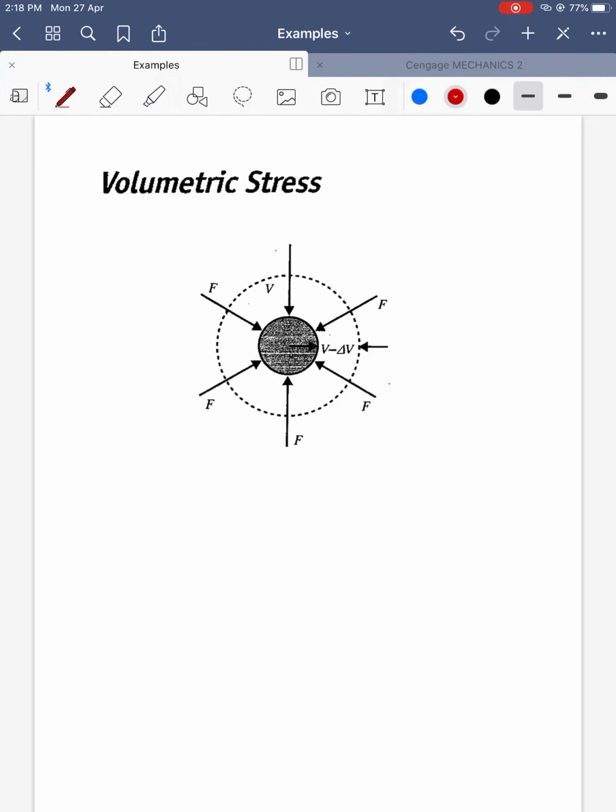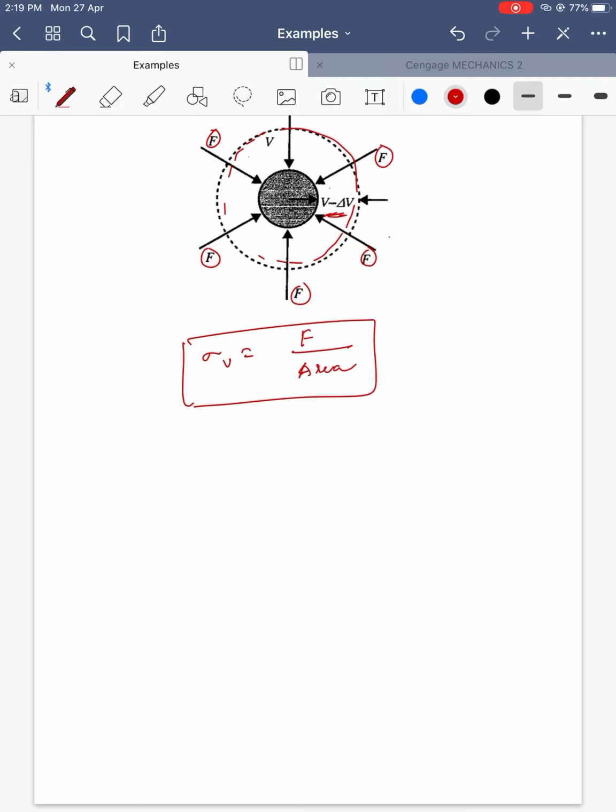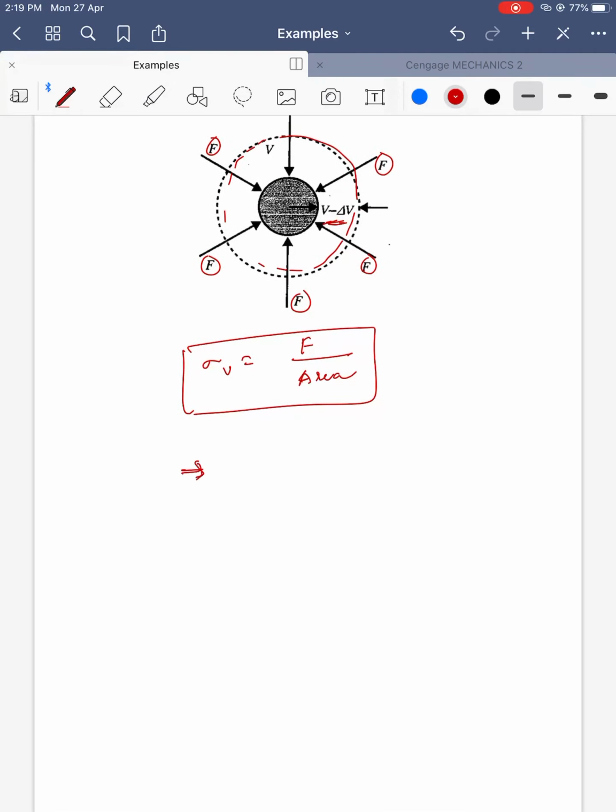But next, volume stress. Volume stress, you just see force is applied from all the directions. Initially the dotted lines are representing the volume, initial volume. After that the volume is reduced. This is also equal to the tensor volume stress. Sigma V is equal to force by area.